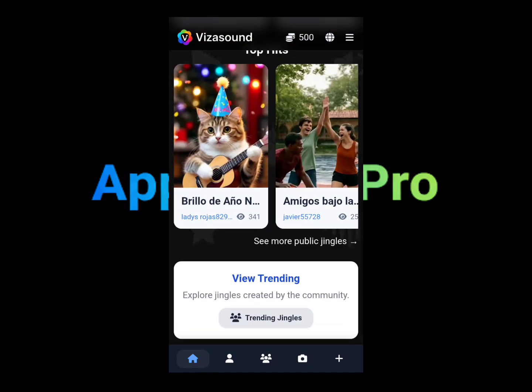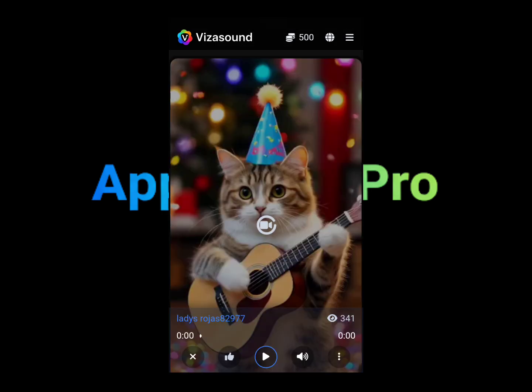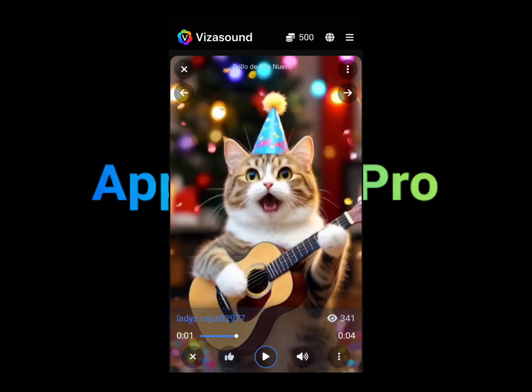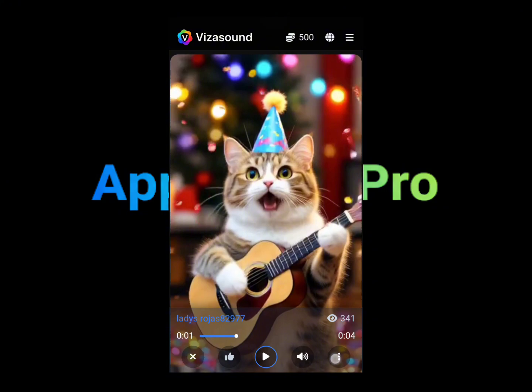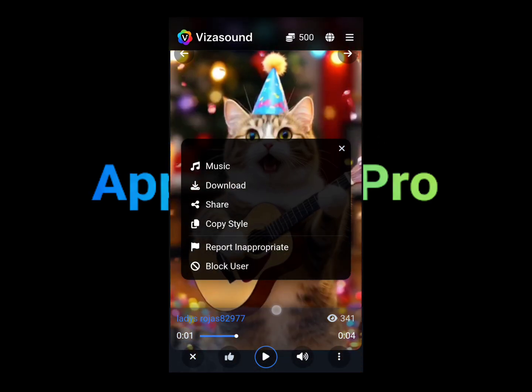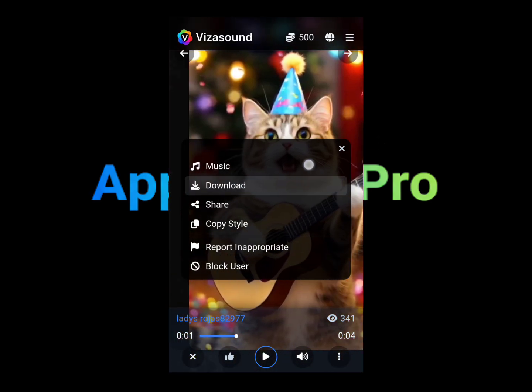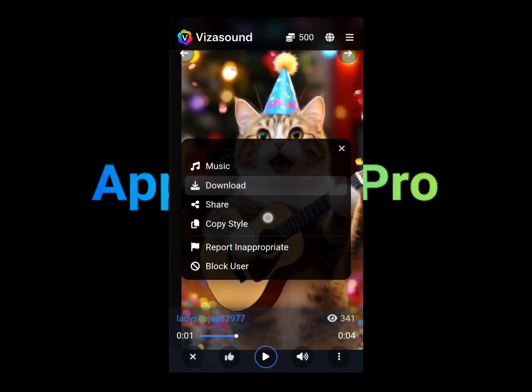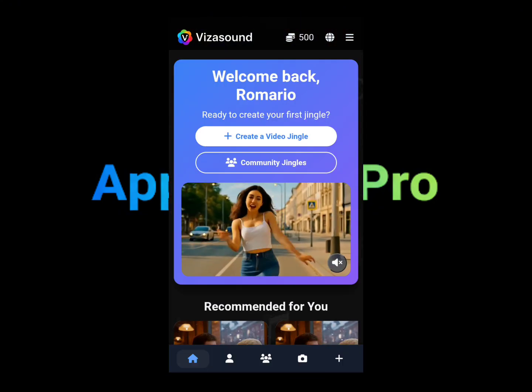As you can see here, a lot of other people have generated videos from those lyrics. So for example, this one here is an AI generated video created from music lyrics. You can tap on the three dots over here to download, you can download the music as well. You can also copy the style as well.